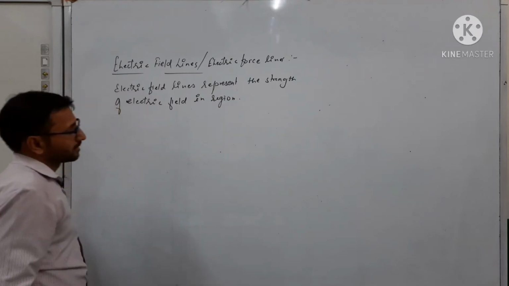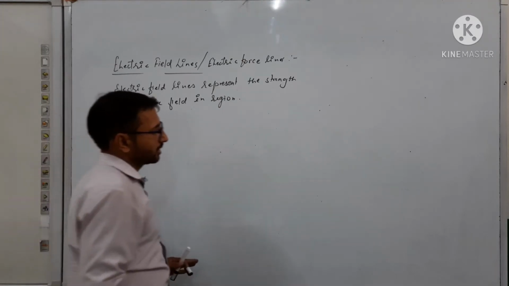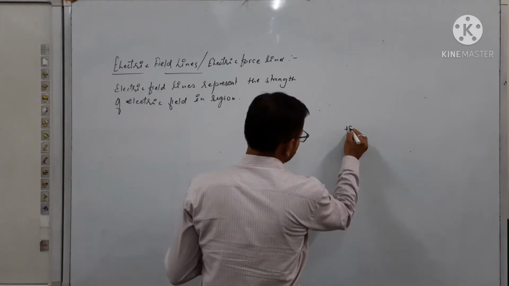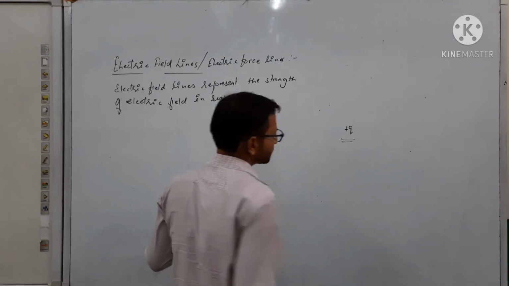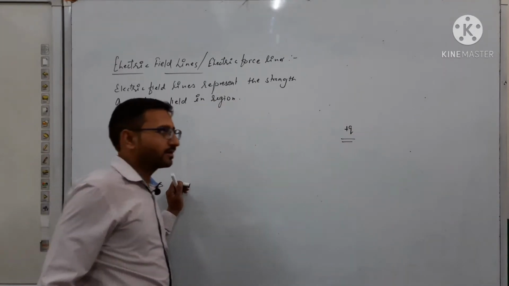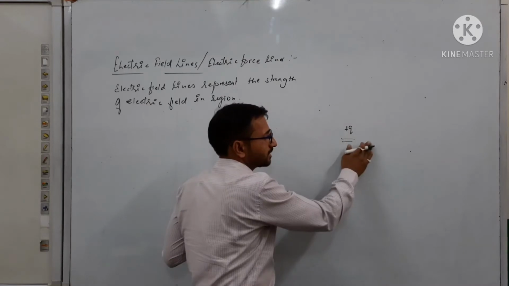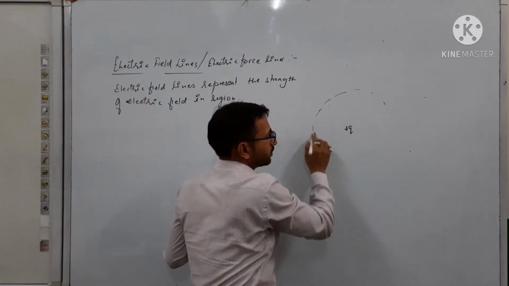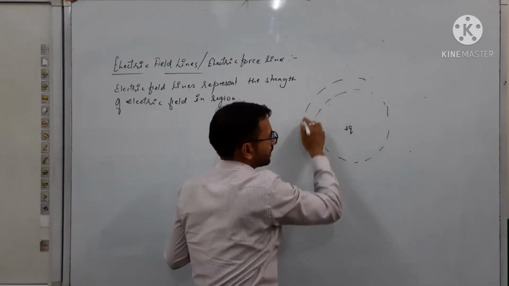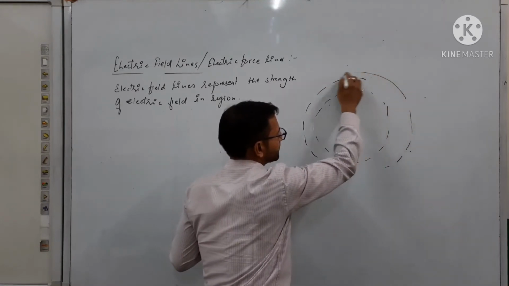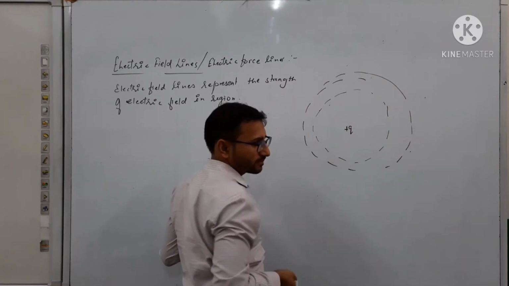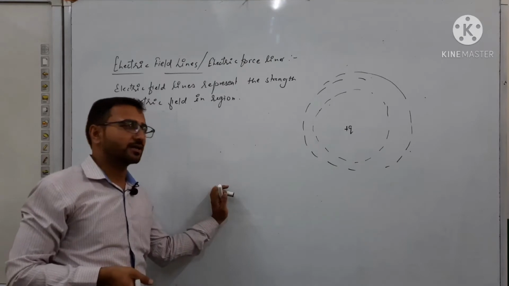How is it? See, as we know that here the electric field is due to this positive charge, and if the charge is here, so around it we don't know where it is, but an imaginary region is formed around it, and that imaginary region is called electric field.